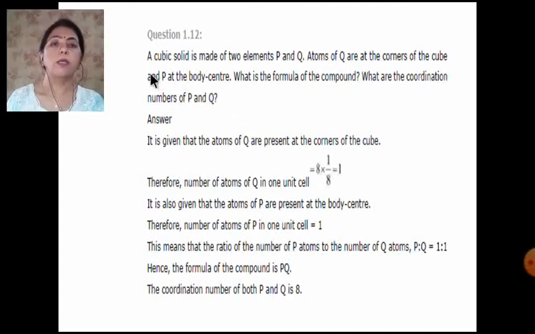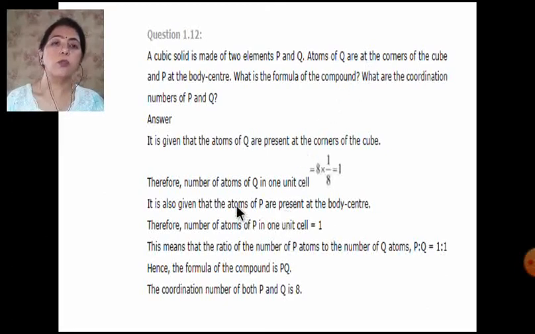There is a question like, there is a cubic solid and it is made up of the elements P and Q. The atoms of Q are at the corners of the cube and P at the body center. What is the formula of the compound and the coordination number? Since they have said that Q are at the corners of the cube, I have told you in the second part of the video that a corner contributes only 1/8 and there are 8 corners.